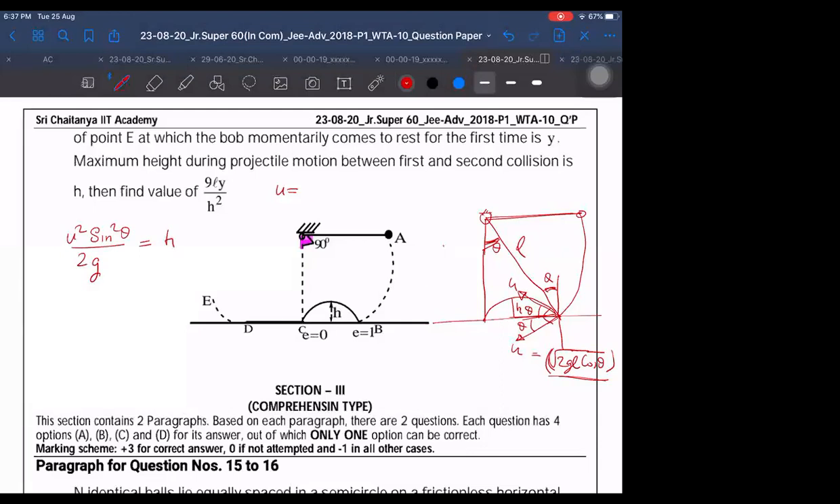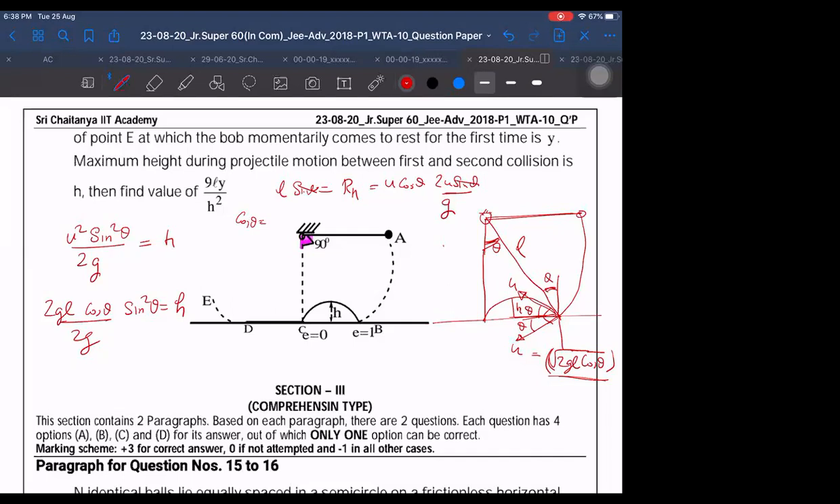And u is equal to root 2gL cos theta, so cos theta into sine square theta by 2g is equal to h. And from range, horizontal range is equal to L sin theta. Horizontal range is 2u square sin theta cos theta by g, and that is equal to L sin theta. From here, sin theta cancels, and we get cos theta equals 1 by 2, sir. Cos theta is 1 by 2, so theta is pi by 3.